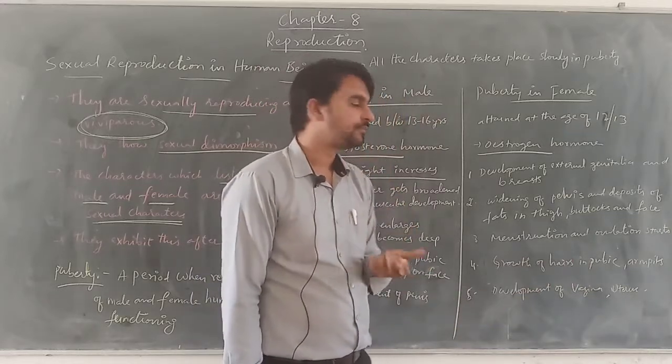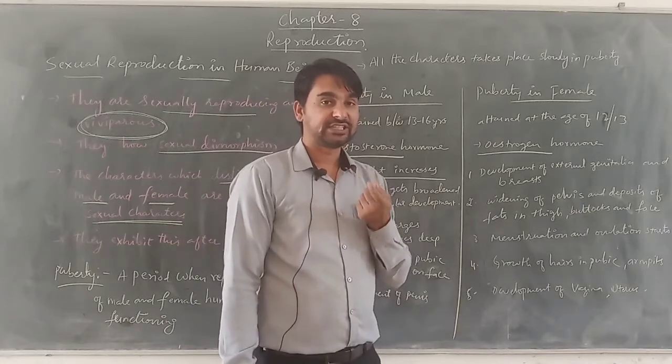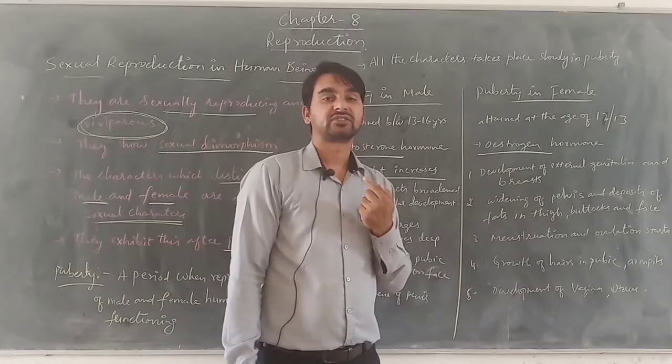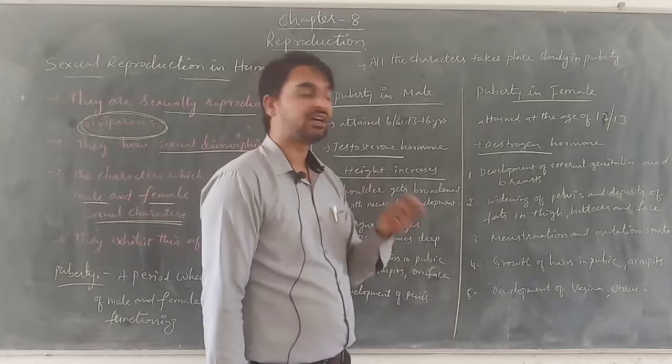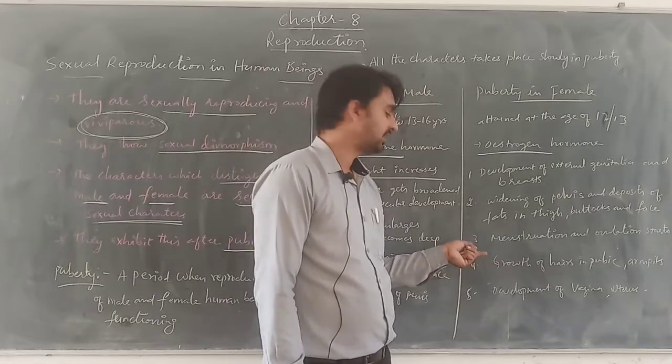They become heavy. At the same moment, there is development of the larynx. That means here the voice of the females becomes high pitched. It becomes very high, because of the thickening of the cords of the larynx.